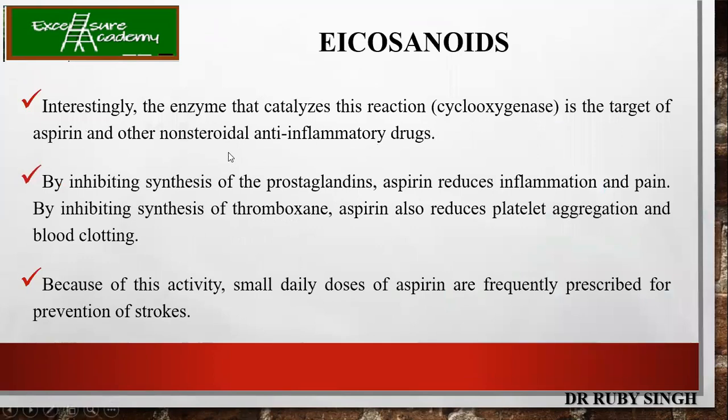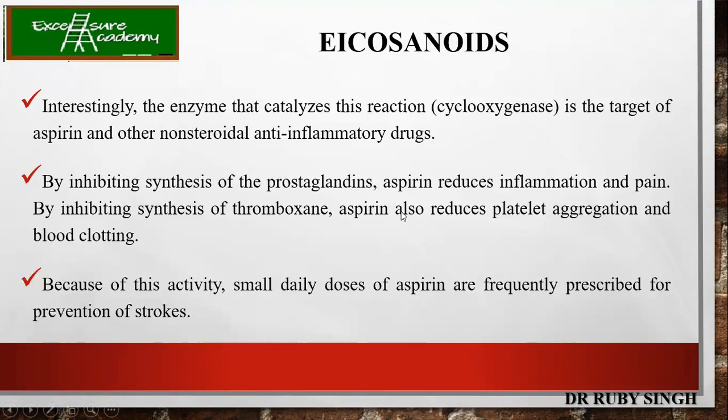Interestingly, the enzyme that catalyzes this reaction is cyclooxygenase. It is the target for aspirin and other non-steroidal anti-inflammatory drugs. Whenever you take aspirin, it blocks the action of the cyclooxygenase enzyme, and hence there is no release of prostaglandin and you finally get no pain. It inhibits the synthesis of prostaglandins. Aspirin reduces inflammation and pain.